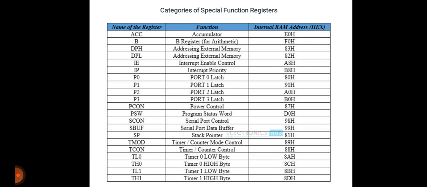Then TH0 is the timer 0 high byte having the address 8CH, and TL1 is the timer 1 low byte, that is 8BH. Then TH1 is the timer 1 high byte having the address 8DH. So this is all about the special function registers and their names with the addresses.